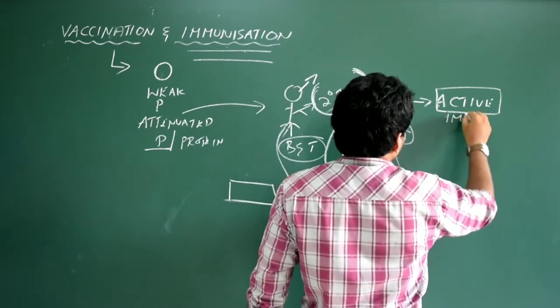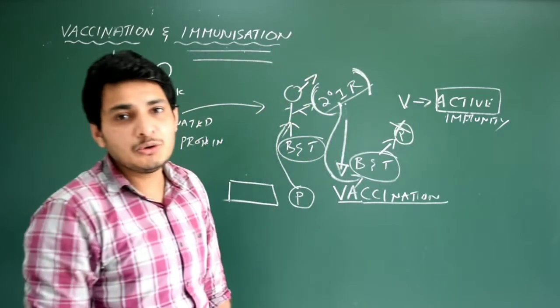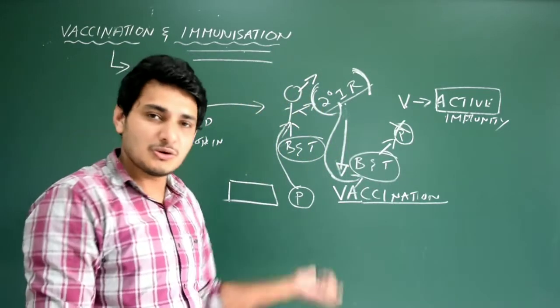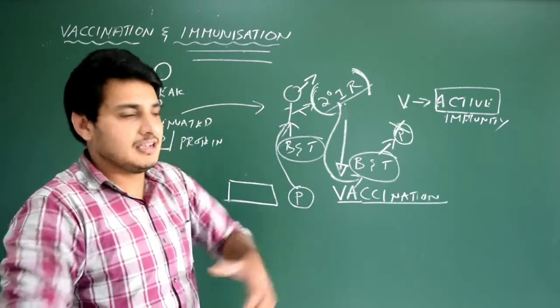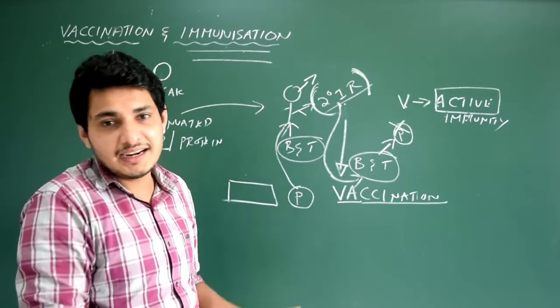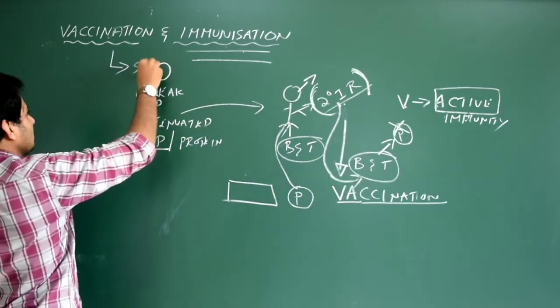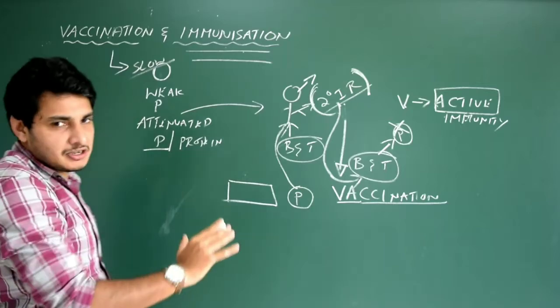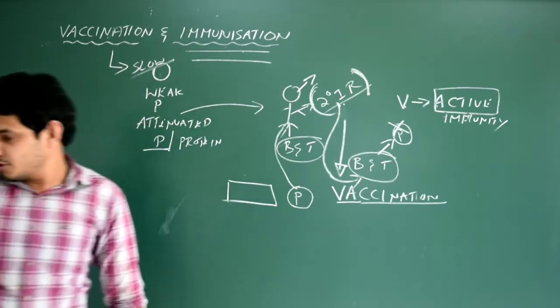So immunity, we write like this now. Vaccination is nothing but active immunization. Note this point: vaccination is equal to active immunization, which is nothing but it will stimulate active immunity. That is a very slow process. Vaccination is not a fast process. Very slow process, but very effective process. It is permanent. For example, polio.